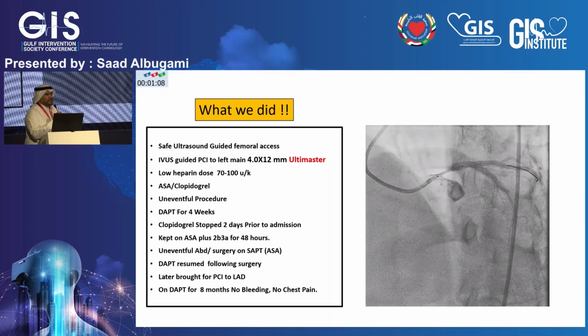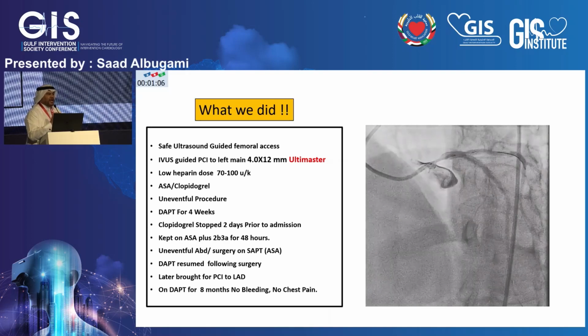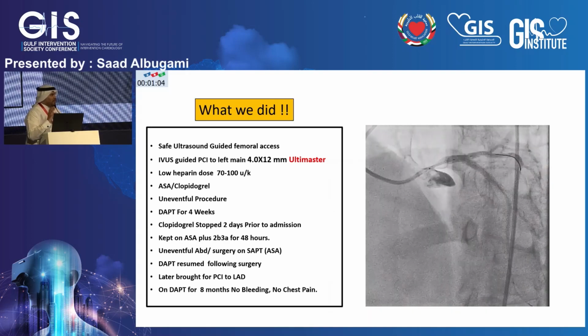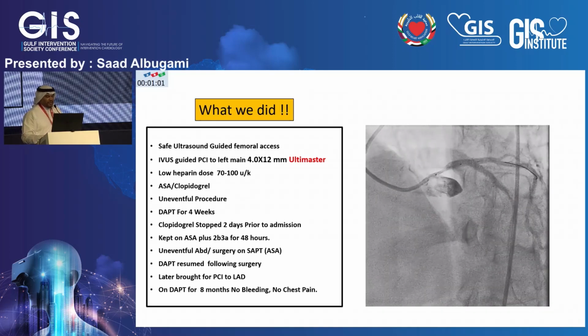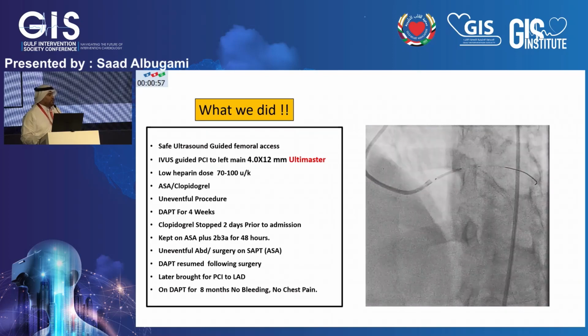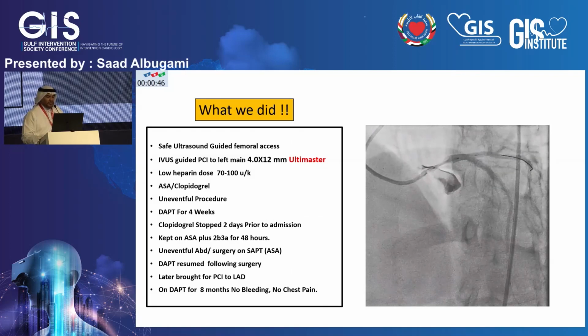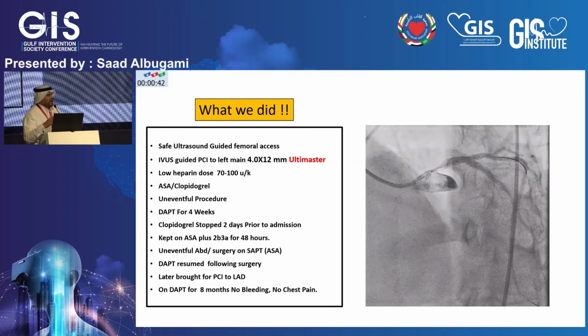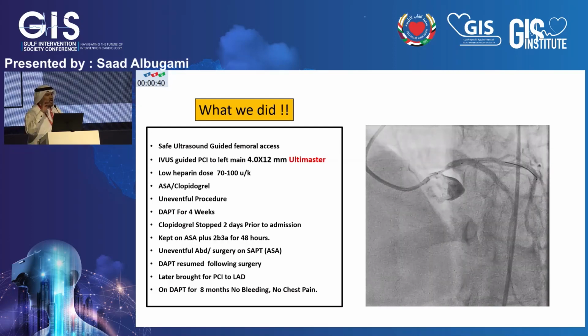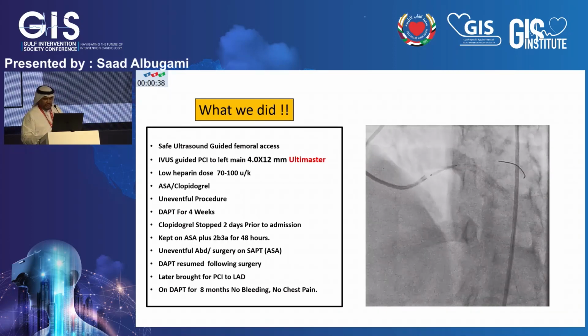We started the patient on dual antiplatelet therapy 3 days prior to the intervention to just gauge the risk of bleeding of this patient. The procedure was uneventful. The patient went home 2 days after the procedure. We readmitted the patient after stopping her Plavix for 2 days prior to admission, and bridged her with 2b3a inhibitors. She had an uneventful procedure. Then we reloaded her, and our aim is to go as long as we can with the DAPT medication since the source of the bleeding was sorted out.